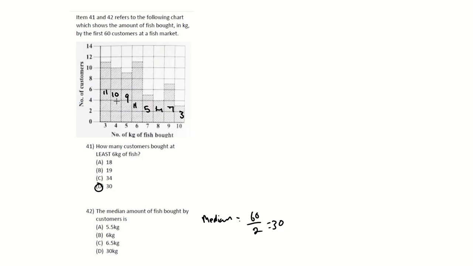So 11 plus 10 is 21, and 21 plus 9 is 30. So my 30th customer would be here, and we know that is not 5 kilograms. Hold on. Because it's the 30th, it would be between 5 and 6. So therefore, we get 5.5 kilograms.